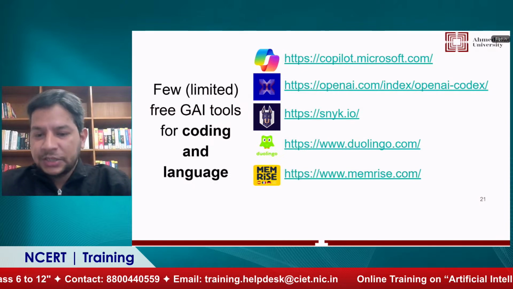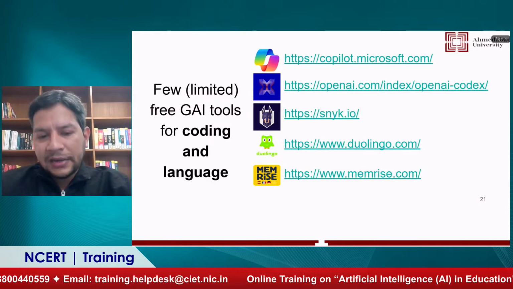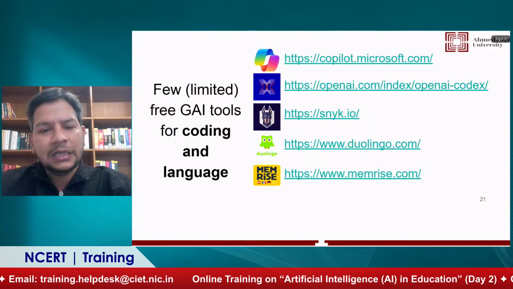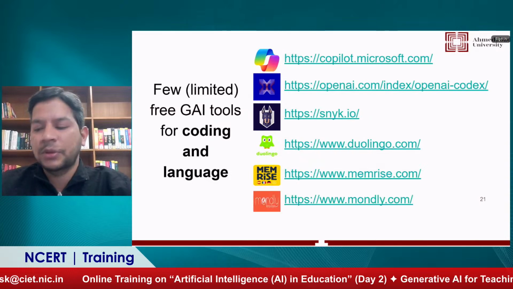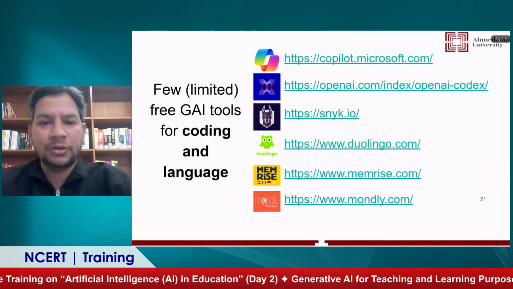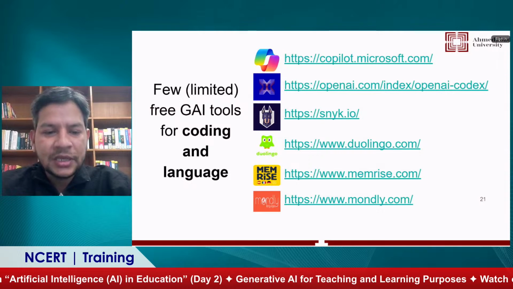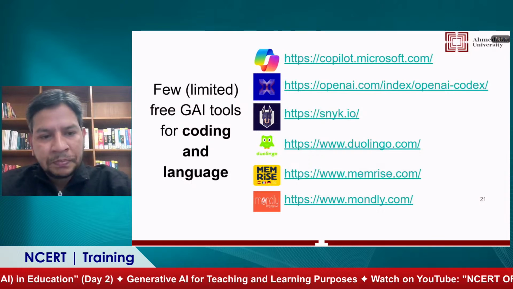And then the fourth application is Memorize. Memorize is also for the language, but it is more about the European languages. And this has a very interactive way to teach the languages. And then finally, you have Mondly, which is again for the language, but it is more about gamification of the language. So when you are learning the language, gamification is the key for this tool.